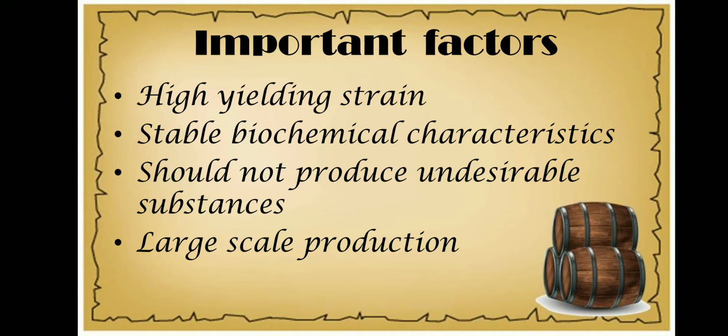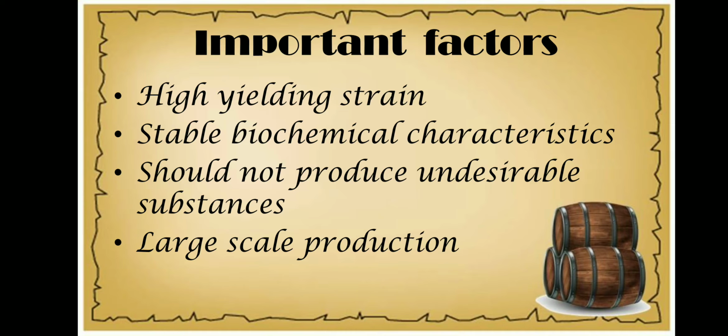It should not produce any undesirable substances or toxic substances. If the production strain produces undesirable or toxic substances, it will become difficult for us to purify the product during downstream processing. The undesirable substances will interfere during purification, and because of them we will have to spend a lot of money in the purification process.